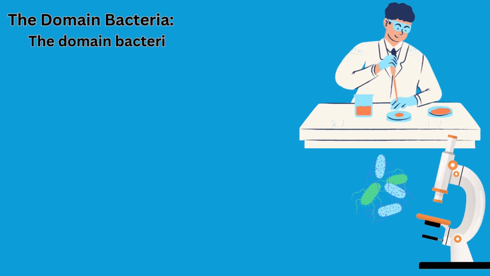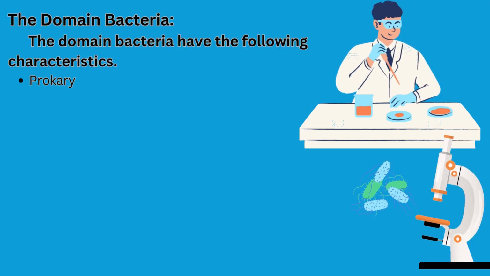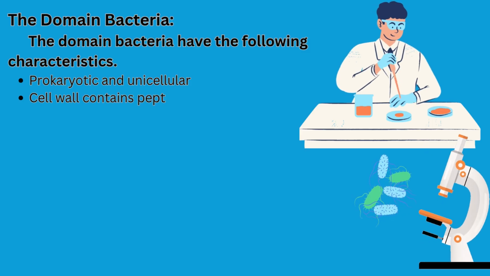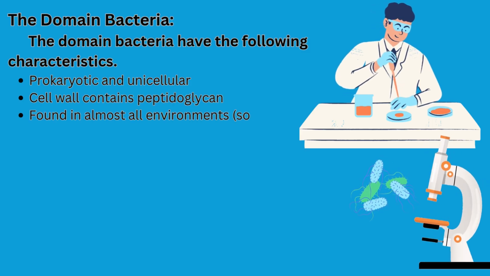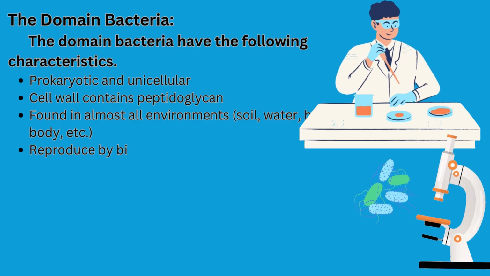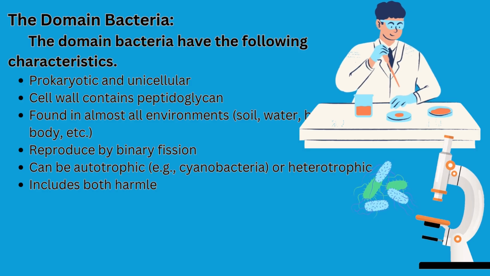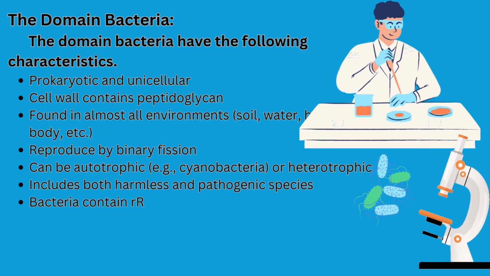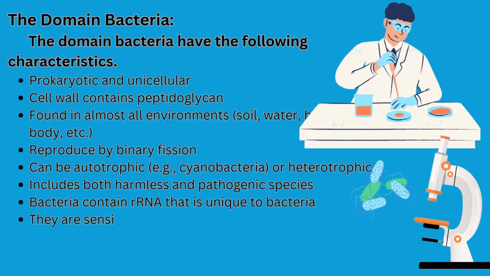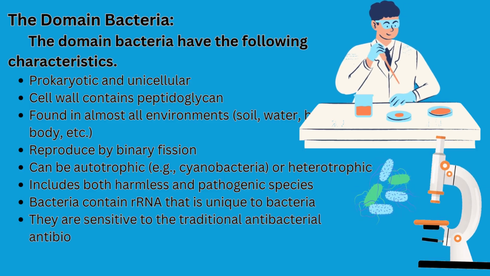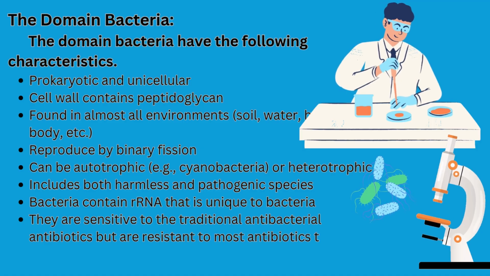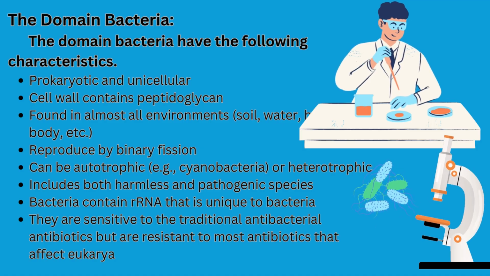The domain bacteria have the following characteristics. Bacteria are prokaryotic cells. The cell walls of bacteria contain peptidoglycan. They contain ribosomal RNA that is unique to bacteria. Bacteria are sensitive to traditional antibacterial antibiotics but are resistant to most antibiotics that affect eukarya.